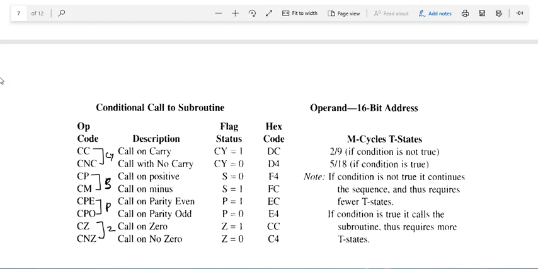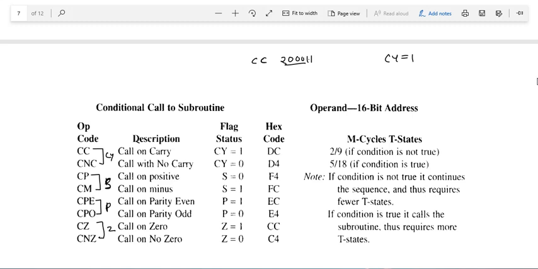In the same manner that we discussed in conditional jumps. For example, CC with a 16-bit address: if I write CC 200H, it means call the subroutine if carry flag equals 1. It will copy this address onto the program counter and move to the corresponding subroutine, and whenever the subroutine is executed, it will come back to the locations of the main program. So in conditional calls we have 8 instructions.